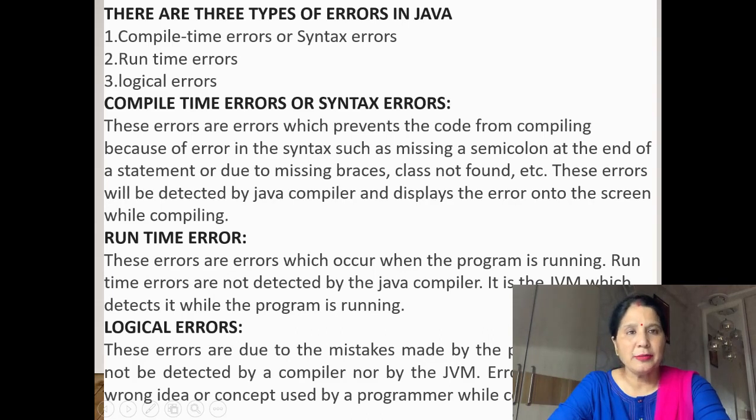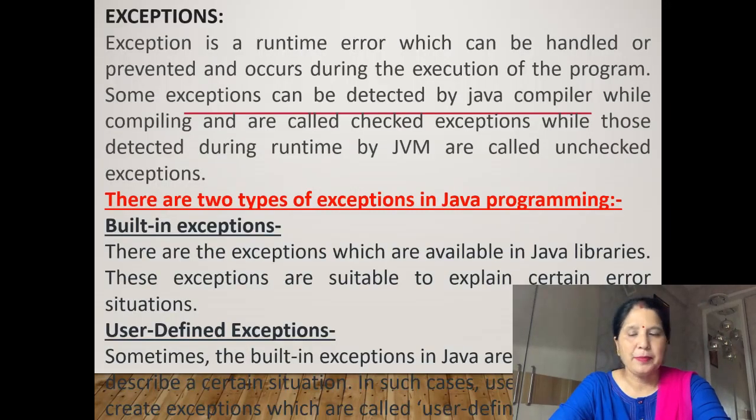Now second is runtime error. These are errors which occur when the program is running. Runtime errors are not detected by the Java compiler. The Java compiler only finds the compile time errors. It will not find the runtime errors. It is the JVM, meaning Java Virtual Machine, which detects them while the program is running. This type of error, runtime error, is found by the JVM.